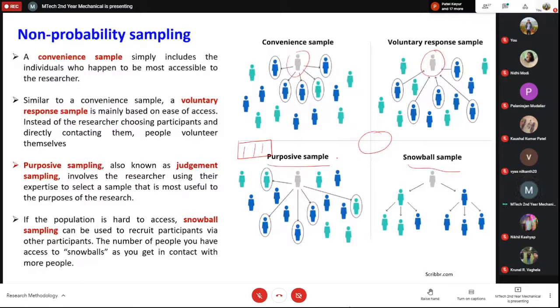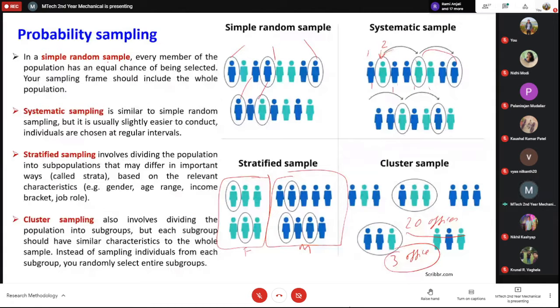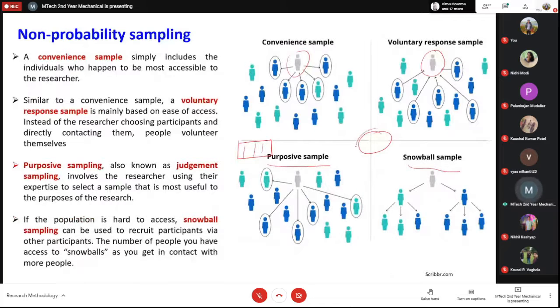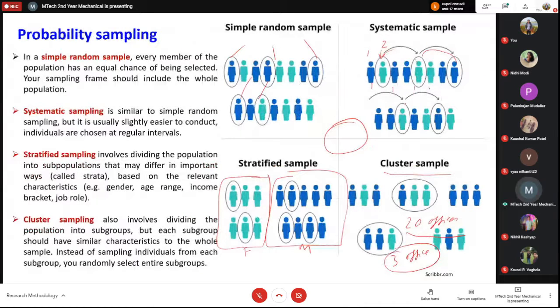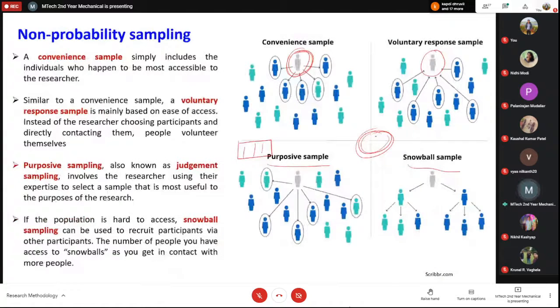Probability sampling is random sampling, and this is something we discussed. The simple random is also random, and all these are random sampling techniques. In the systematic it's completely random. The stratified is also completely random, because if we know the characteristics of this data, then we can do the random sampling. And the cluster sampling is also random sampling. But all these other things are non-random sampling. It depends on the person who is conducting the study. You can see that this person is everywhere in all these types. Here there is no person who is monitoring these things. So this is non-random.